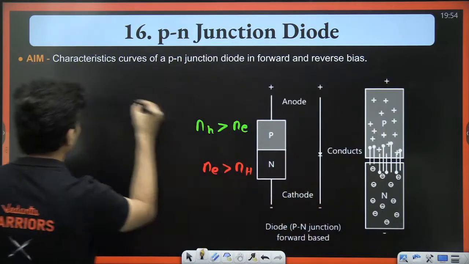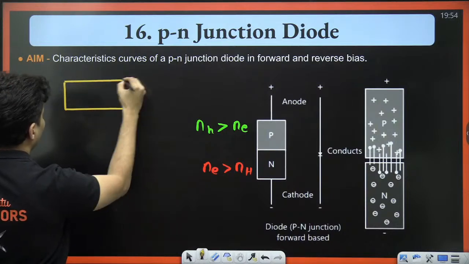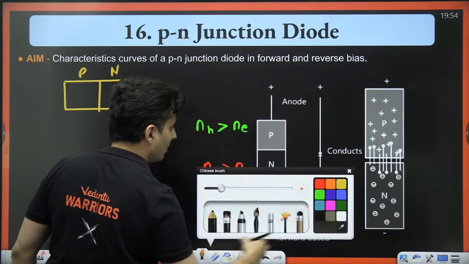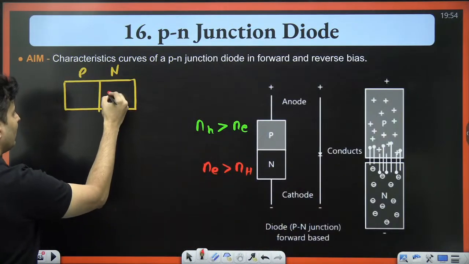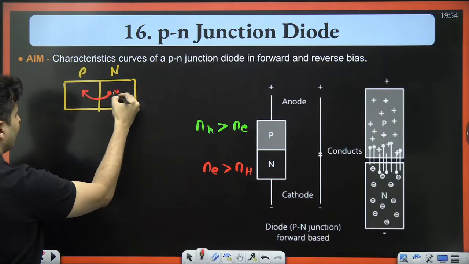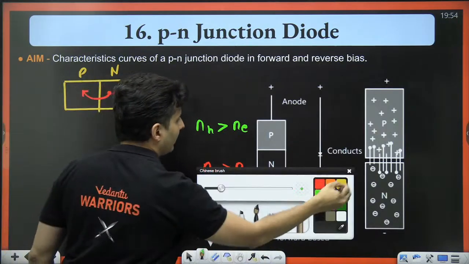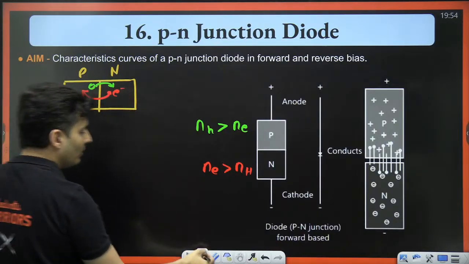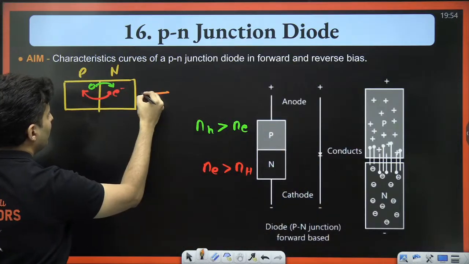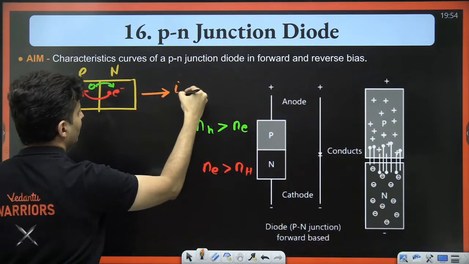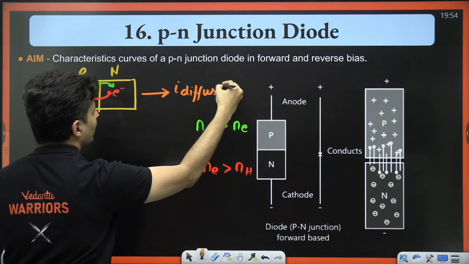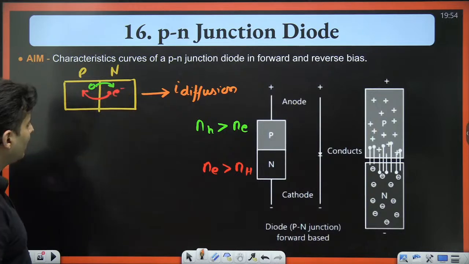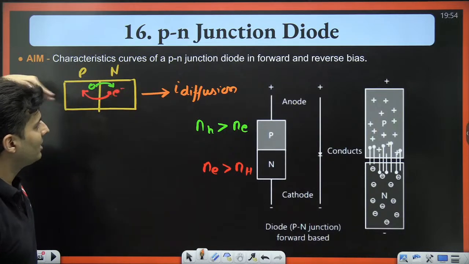So when you have a p-n junction, the electrons from the n go towards the p, and the holes go towards the other side, because of which there is a diffusion current set up from p to n. If negative charges go here and positive charges go there, the current's direction is the flow of the positive charges.